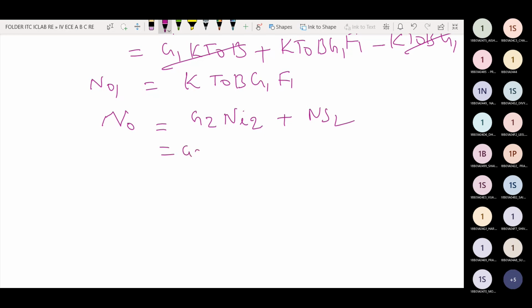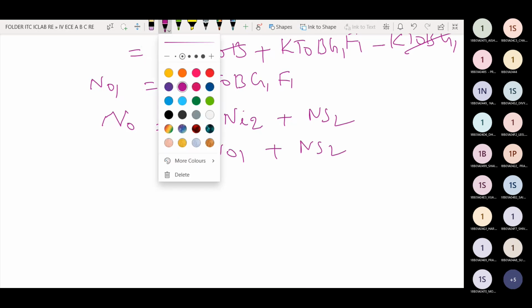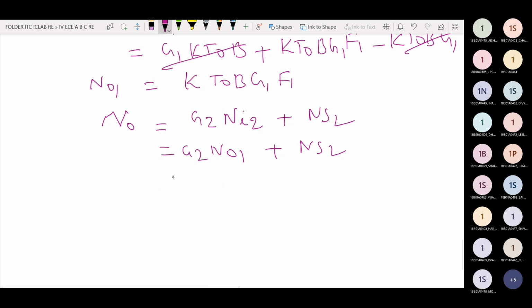We know that Ni2 is N01, so N0 is G2 into N01 plus NS2. The N01 value here is K T naught B G1 into F1, plus the NS2 value.